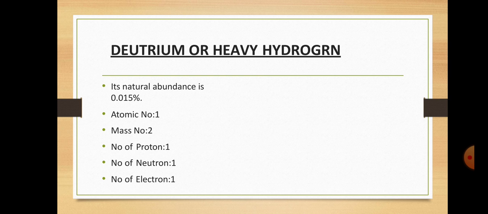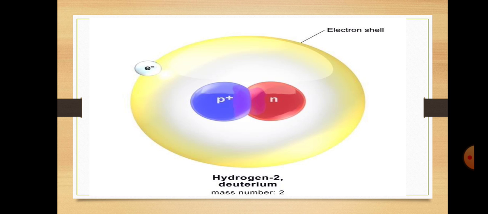Then in the second case, deuterium, or heavy hydrogen: its natural abundance is 0.015%, atomic number 1, mass number 2, number of protons 1, number of neutrons 1, and number of electrons 1. You can see on your screen that deuterium is hydrogen 2, which means its mass number is 2.